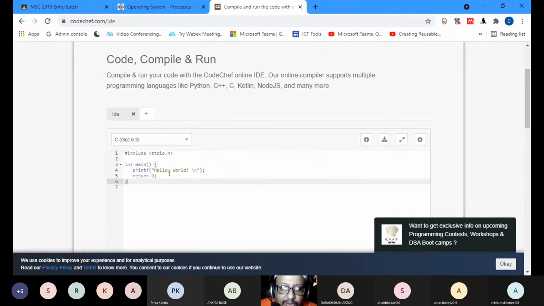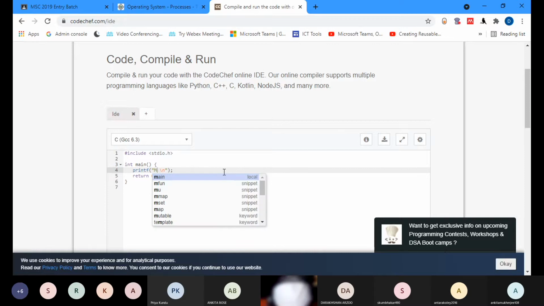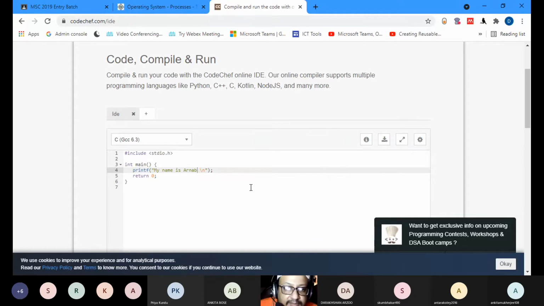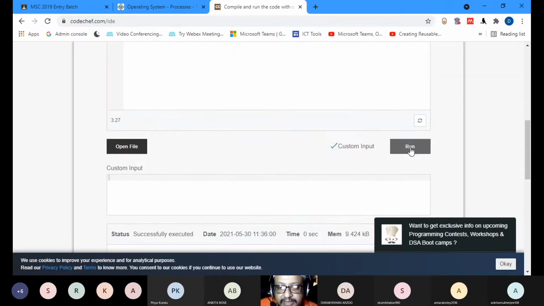So instead of hello world, I can write whatever I want over here with this particular thing. And there must be a backslash n, and this is how it should be written in this particular manner. And then if you run this, you can run this on your mobile also, on CodeChef.